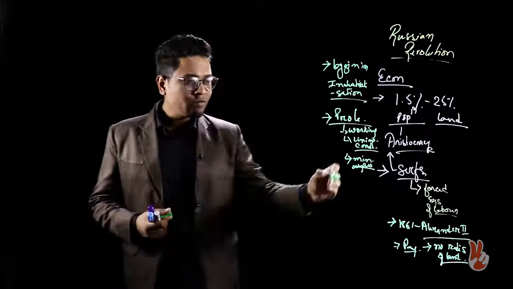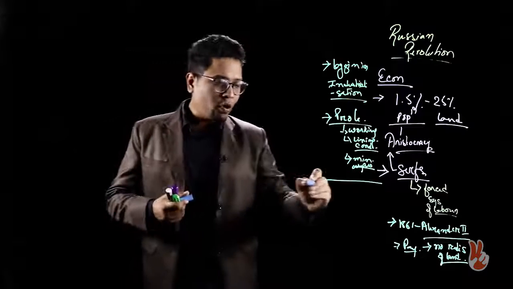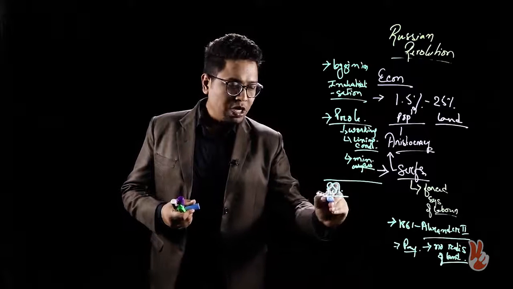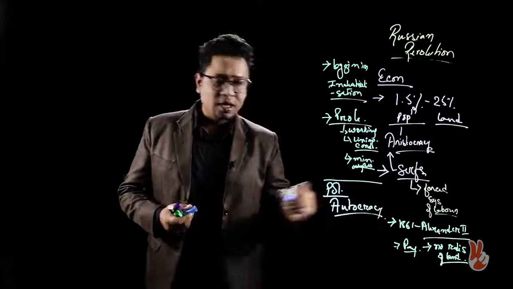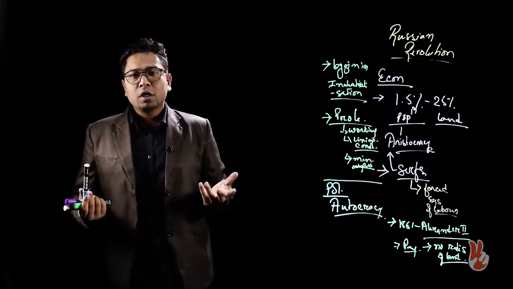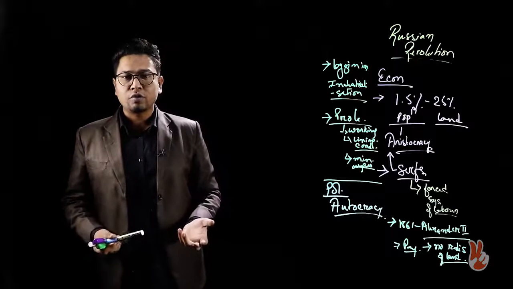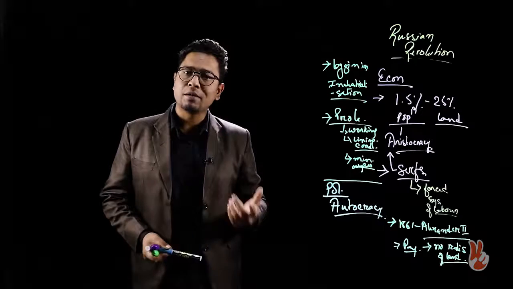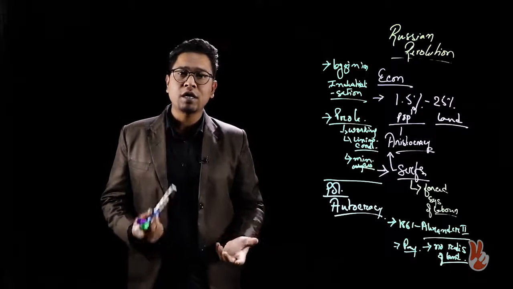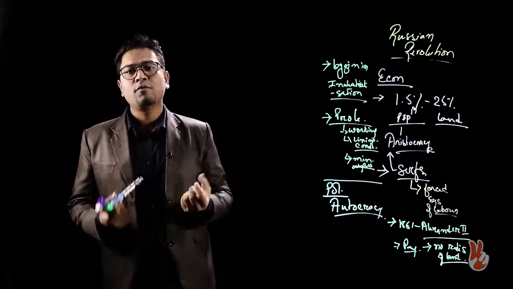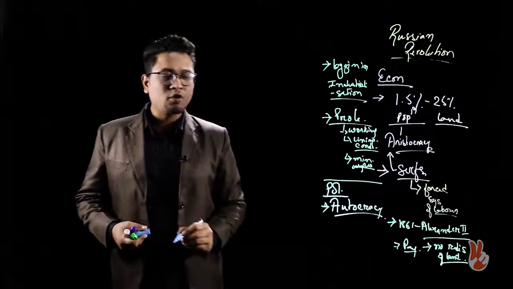Now moving forward from the economic condition, we come to the political conditions of Russia. And when the political condition of Russia is concerned, we know one thing for a fact, and that is Russia was an autocracy. Of course, there was a revolution in Britain, the English Revolution, and a constitutional form of monarchy had come up in Britain. In France, the French Revolution had taken hold. The concept of republic had emerged. Constitution was the basis of most governments in Europe. In Russia, not so. In Russia, it was still an autocracy.